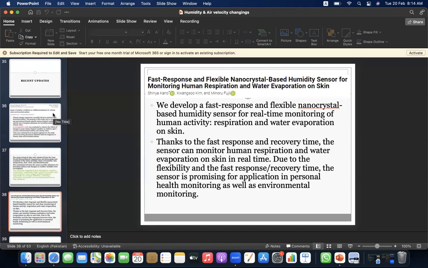So, according to the article, we developed a fast response and flexible nanocrystal based humidity sensor for real time monitoring of human activity, respiration, and water evaporation on the skin. Thanks to the fast response and recovery time, the sensor can monitor human respiration and water evaporation on skin in real time. Due to the flexibility and the fast response recovery time, the sensor is promising for application in personal health monitoring as well as environmental monitoring.